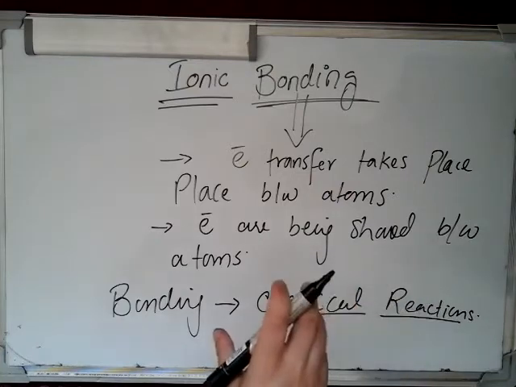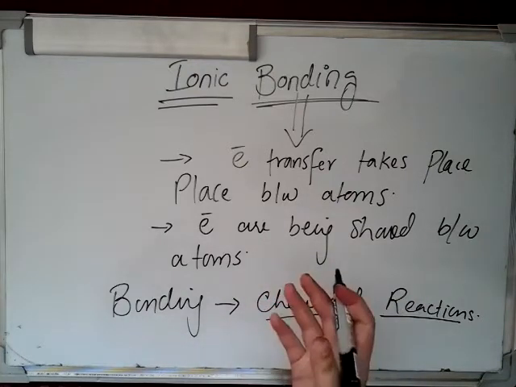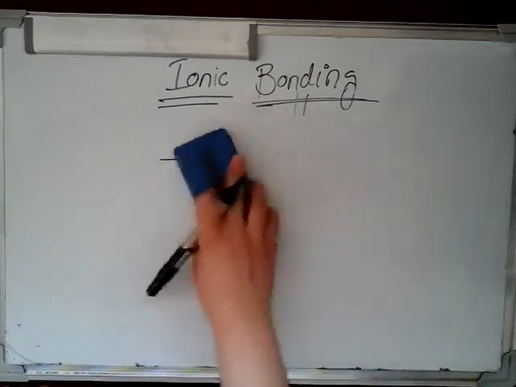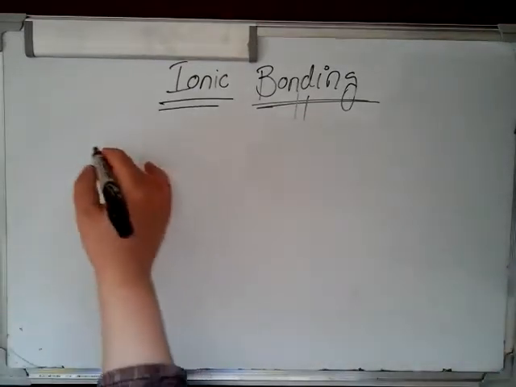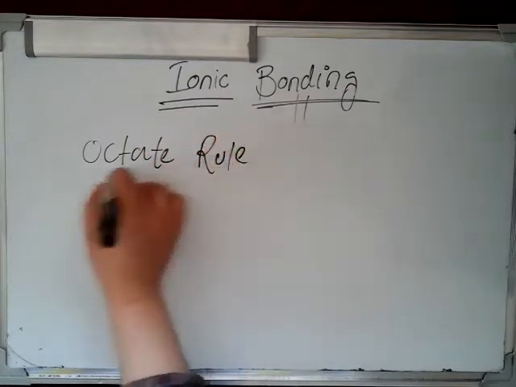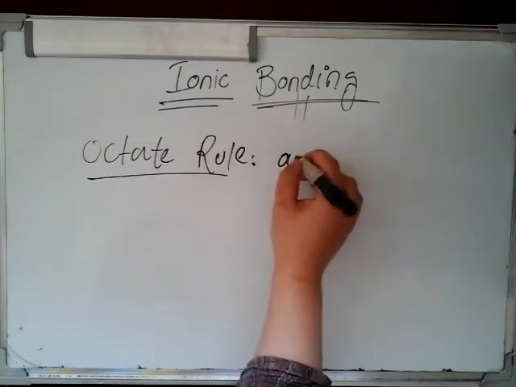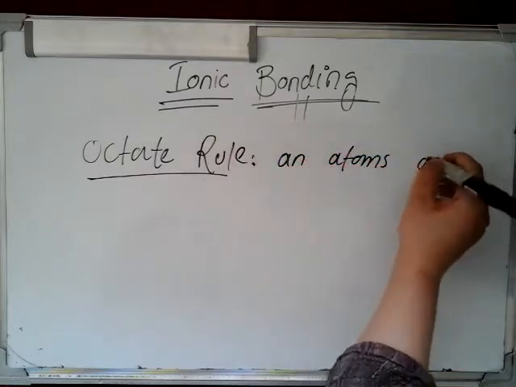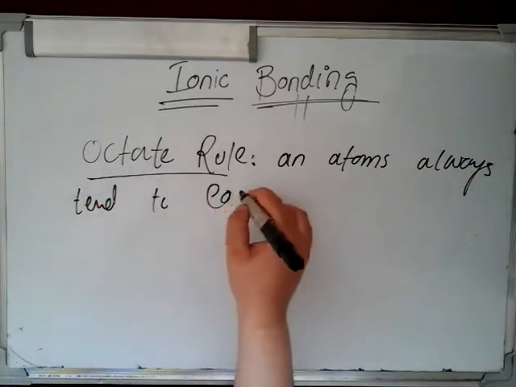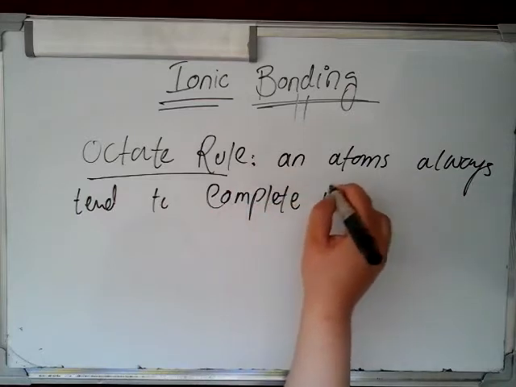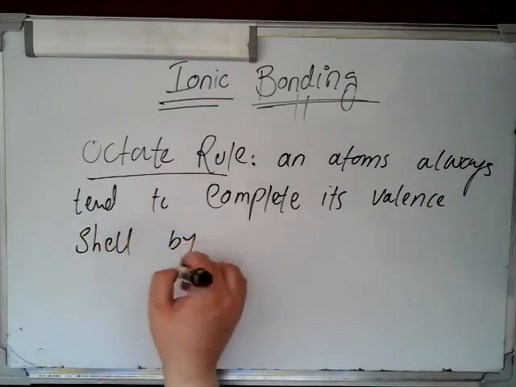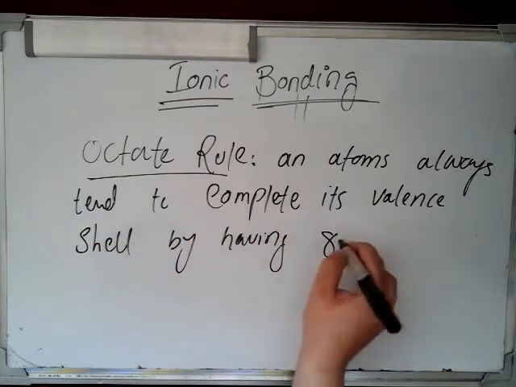So why does this bonding form, or what is the need for bonding? The need for bonding is that you might have heard about the Octet Rule. It says that an atom always tends to complete its valence shell by having 8 electrons.